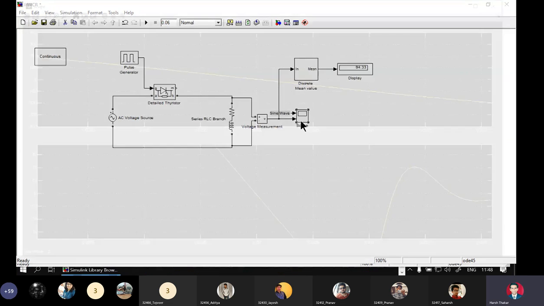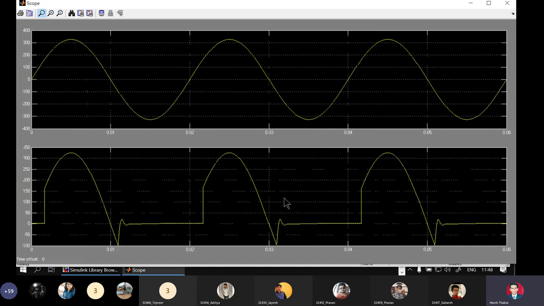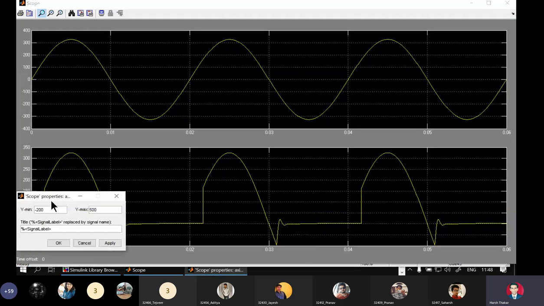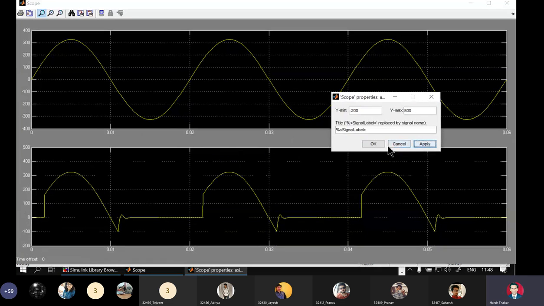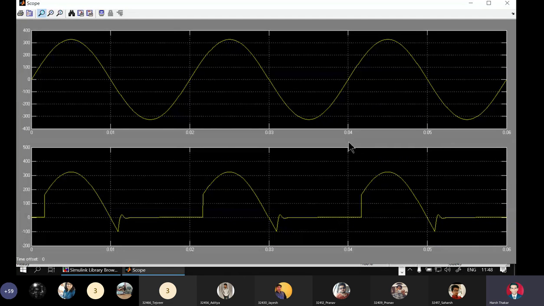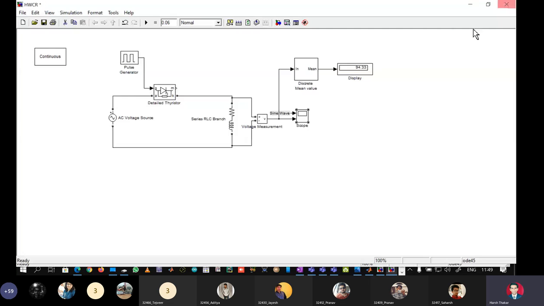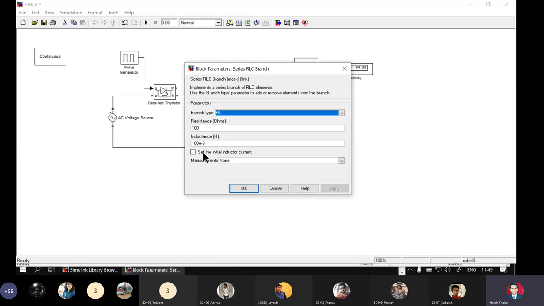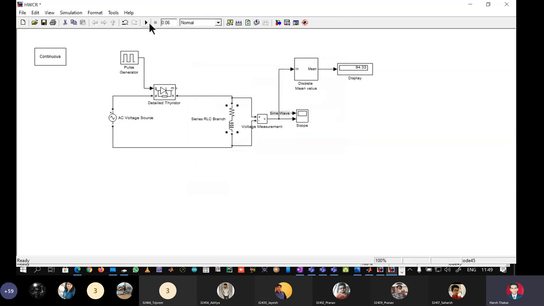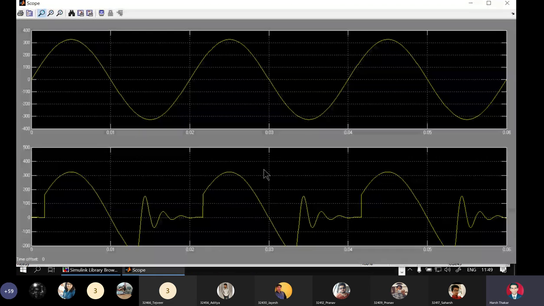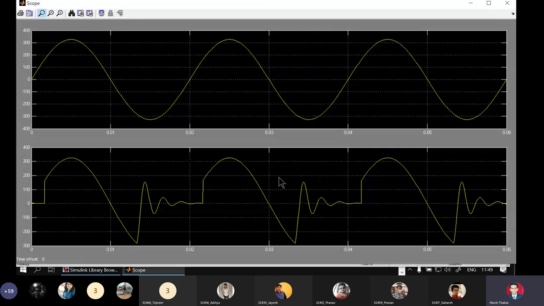Okay, this is control rectification here. Go on increasing still. 500. 71.19. Scope waveforms, we are seeing how it's increasing.